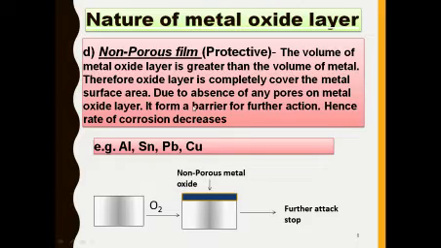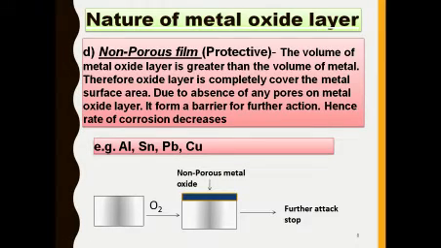The second type of stable film is the non-porous type of corrosion, also called protective type of corrosion. Non-porous type of corrosion means the volume of the metal oxide layer is greater than the volume of the metal. Therefore, the oxide layer completely covers the metal surface area. Due to the absence of any pores or gaps in the metal oxide layer, it forms a barrier to further action. Hence, the rate of corrosion decreases due to the formation of the metal oxide layer.